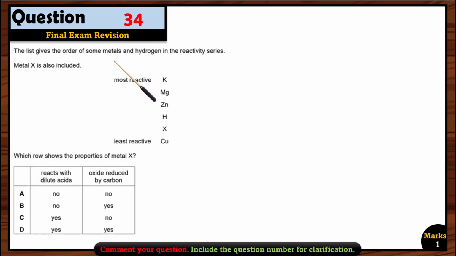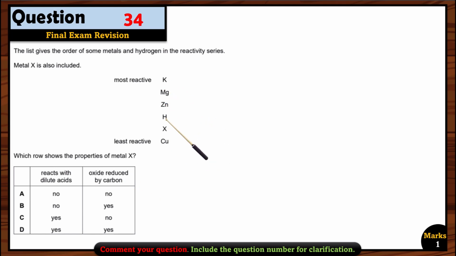Let's see question 34. The list gives the order of some metals and hydrogen in the reactivity series. Metal X is also included. Okay, this is the metal X. Which row shows the properties of metal X? Does it react with dilute acids? No, because it is after hydrogen, so it will not react with dilute acids. So option A or B can be right. Now, can its oxide be reduced by carbon?